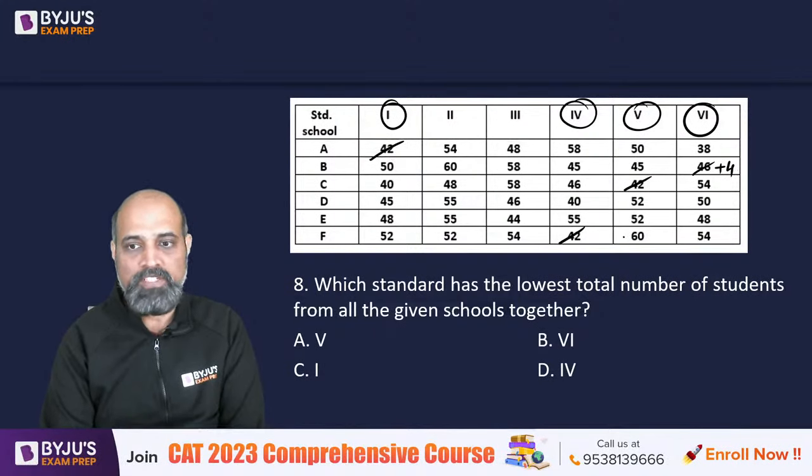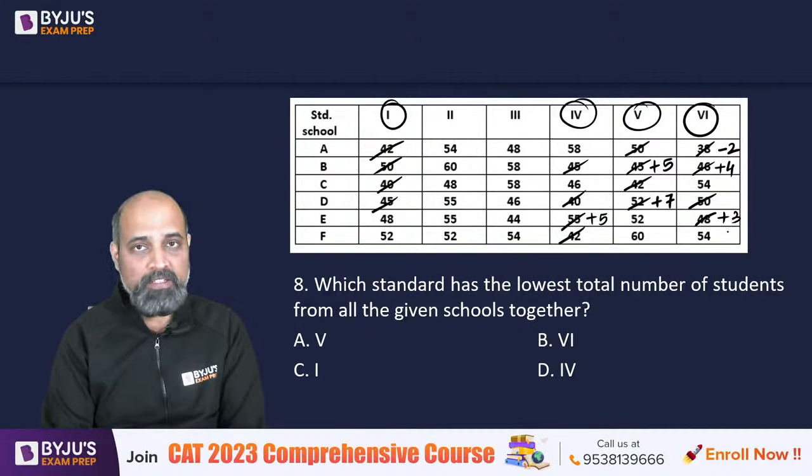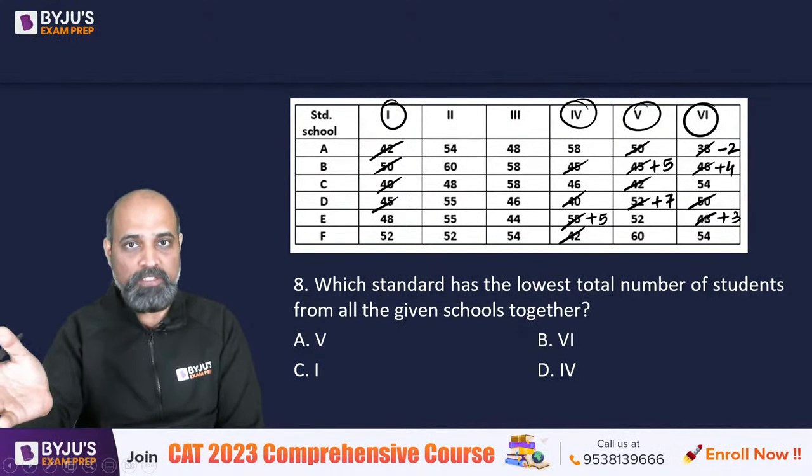We do have a 42 here, we do have a 42 here, so this is going to be 4 extra here, right? Next 50 idhar hai, we have a 55, so isko plus 5 kar dete hain, and we have a 50 here, we have a 50 here. Next we have a 40 here, we have a 40 here, we don't have a 40, isko hata ke plus 5 kar dete hain, and we have a 38, let's put a minus 2 here, right? We have a 45 here, we have a 45 here. We have a 52 here, that is 7 more. We have a 48, which is plus 3. So what I'm doing is I'm using deviation method.